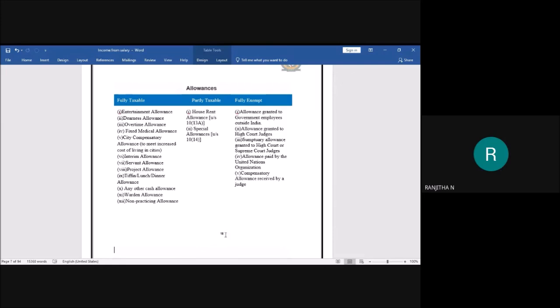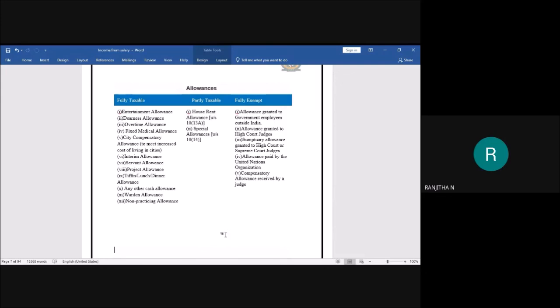The whole amount is taxable. The whole amount you are receiving in the form of DA, overtime, fixed allowance, okay, all are fully taxable. We'll move on to the fully exempted allowances.